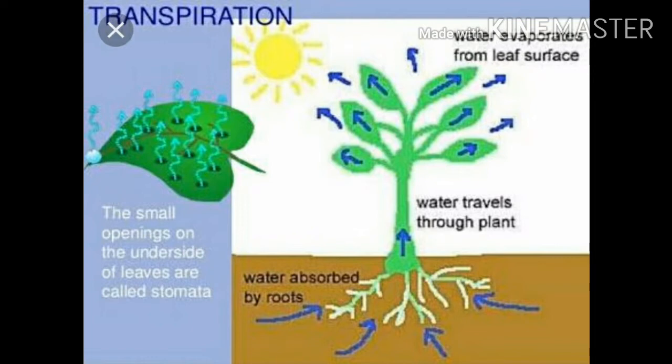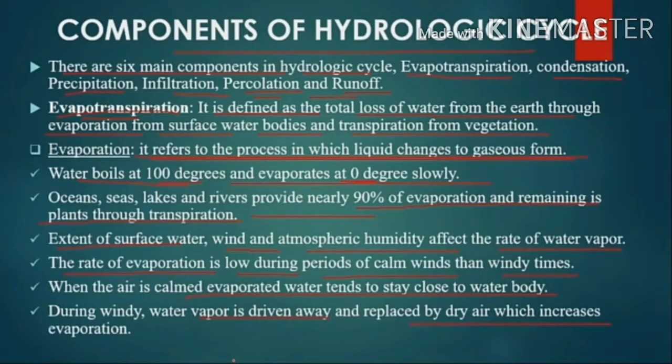Transpiration refers to the process by which the water content in the plants is released into the atmosphere in the form of water vapor. From the plants, it is called transpiration. Now see the evaporation process. Evaporation refers to the process in which the liquid form of water changes into gaseous form.